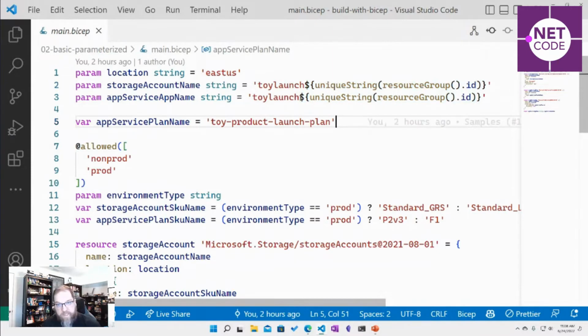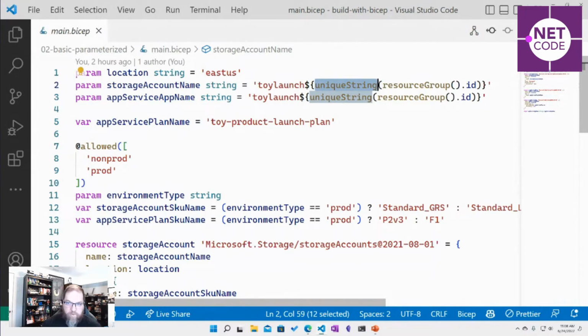Now, the other thing that's interesting is we've got this thing called uniqueString, and it's essentially like a function. What's nice about it is if you give it an input, like a seed value, like a time or a string, given that seed value, it'll always give you back something repeatable.